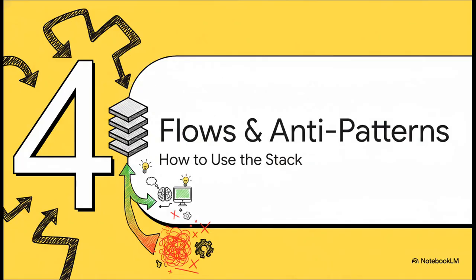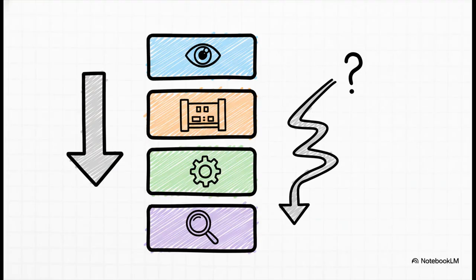Okay, so you've got the 4 layers. Awesome. But the real pro move is knowing how to dance between them. And, maybe more importantly, knowing the common pitfalls to avoid. Now, in a perfect world, you just go straight down. Vision, architecture, implementation, refinement. Easy.